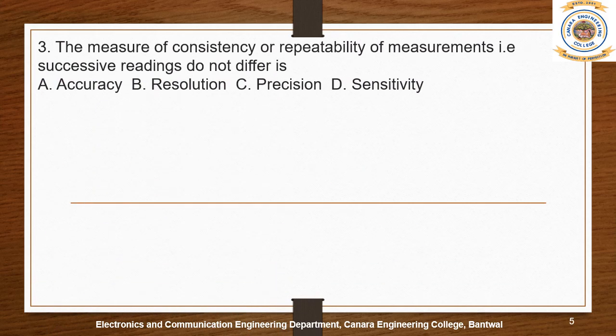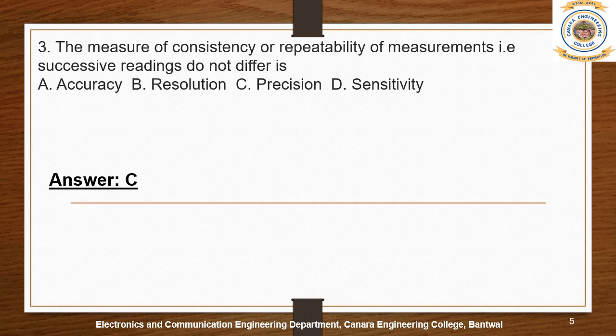Next: the measure of consistency or repeatability of measurements, that is, successive readings do not differ, is? Among the four options, the right answer is precision. Yes, the right answer is precision. Why? If we understand the statement of the given question, it is consistency or repeatability.